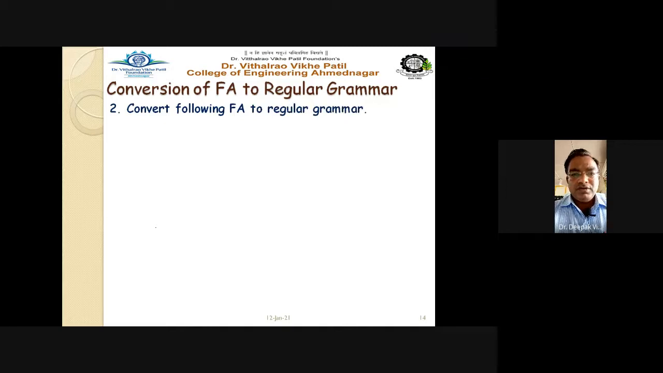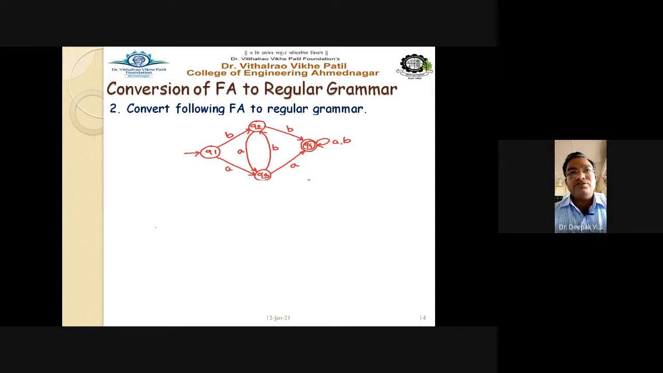Convert the following finite automata to the regular grammar. Okay, so the automata is given. How many states are there? The total number of states is 4: Q1, Q2, Q3, Q4. For these states, we will take the non-terminals as A1, which corresponds to Q1, then A2 corresponds to Q2, A3 corresponds to Q3, and A4 capital. All these are our non-terminals, which we require in the production rules.